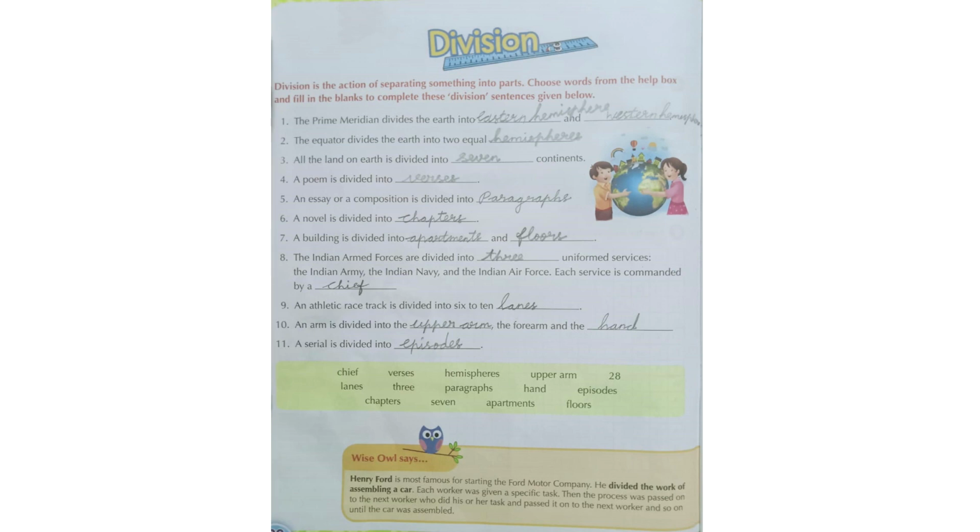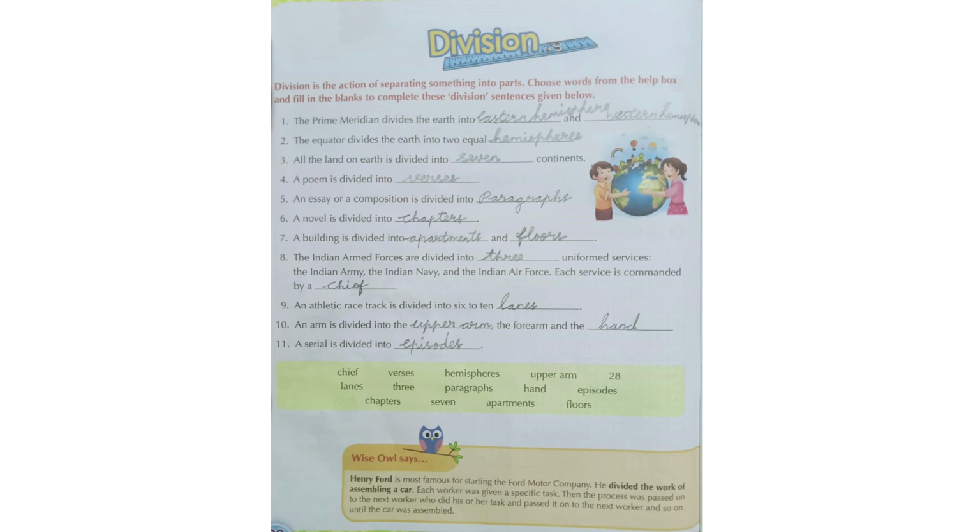Okay. An athletic race track is divided into how many lanes? 6 to 10 lanes. An arm is divided into, we have our hand, this upper arm, the forearm and the hand. Okay. Then a serial. Have you seen a serial on TV? How will it be divided? Into episodes. First episode, second episode, isn't it? So a serial is divided into episodes. Now we understand how they are divided. Yes, then we can move on to the next lesson.